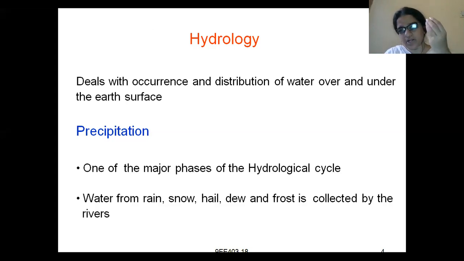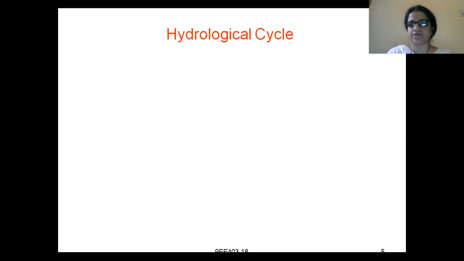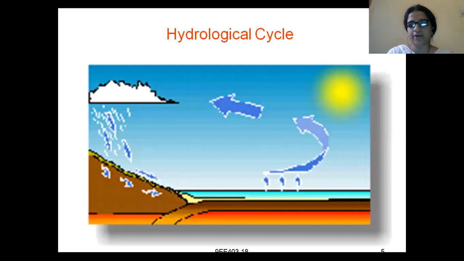Water will get discharged from these whenever the temperature rises, or whenever the day starts and we reach around 9 or 10 o'clock. Then the fog and mist will disappear, and the water droplets come back to the ground and reach the nearby river, pond, or lake. This is the way in which precipitation occurs. Next is the hydrological cycle.